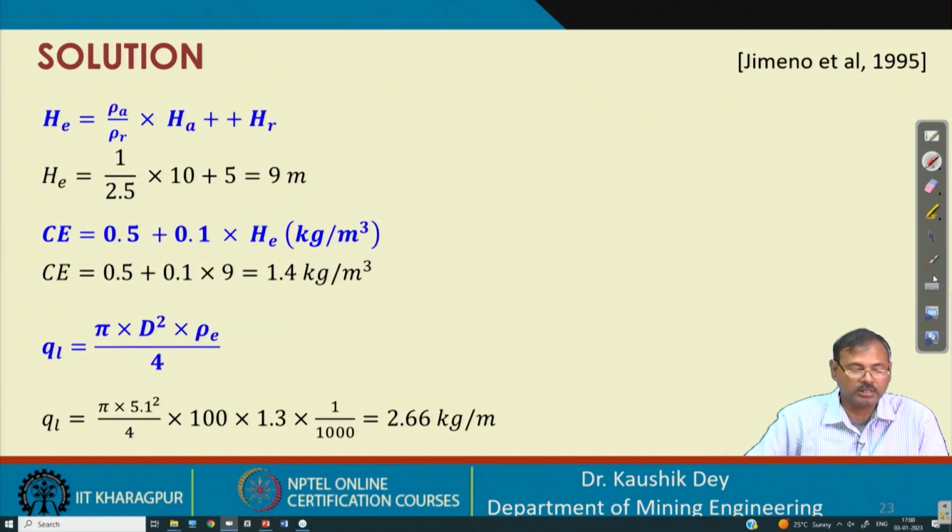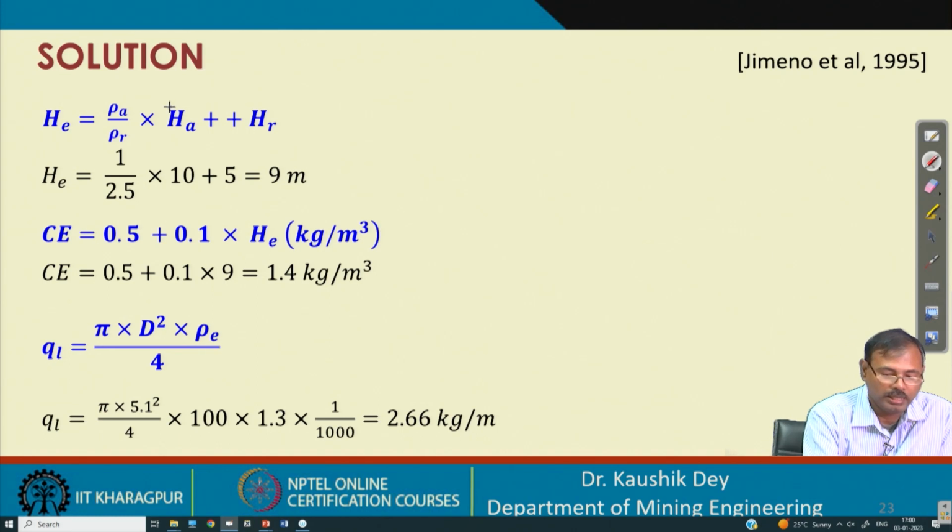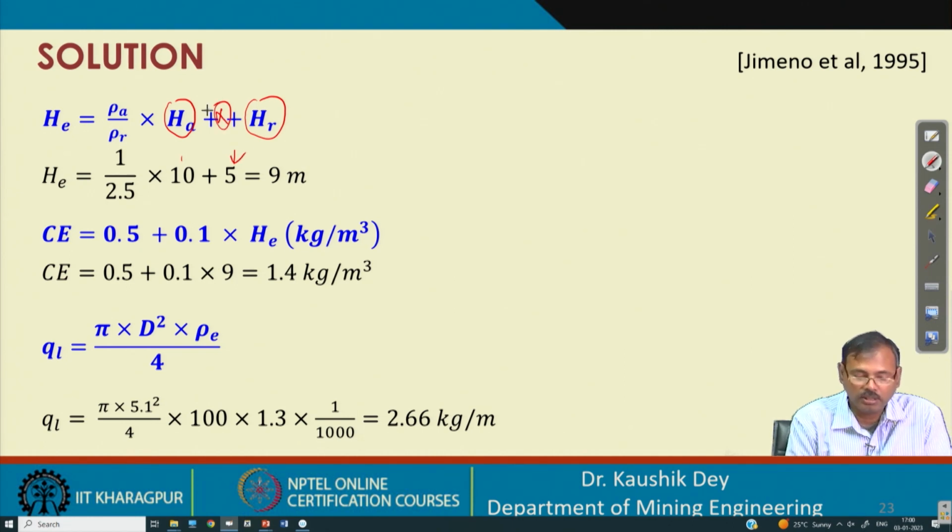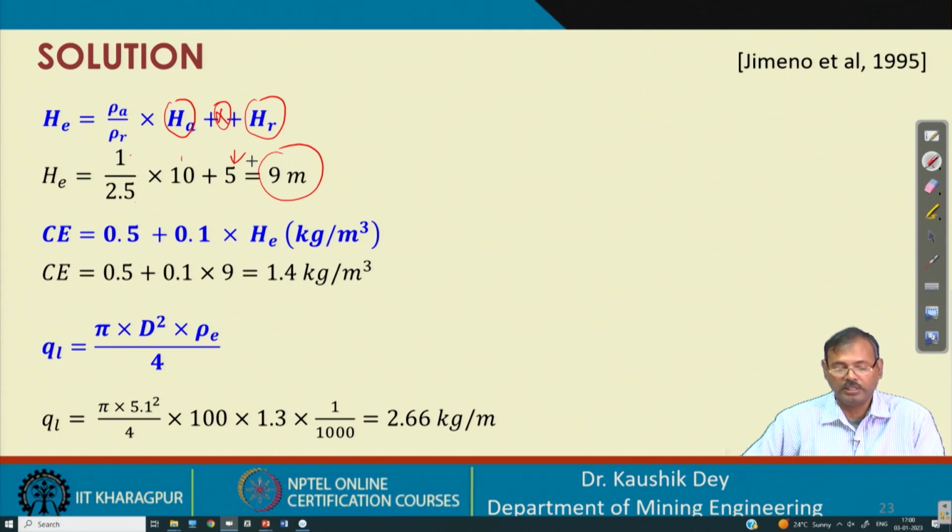First we have to find the HE. We have HA given 10, HR given 5, and HMR is not given, so we are not considering it. Rho of water is considered 1, rho r is 2.5. Considering that, our equivalent height HE is 9 meter.